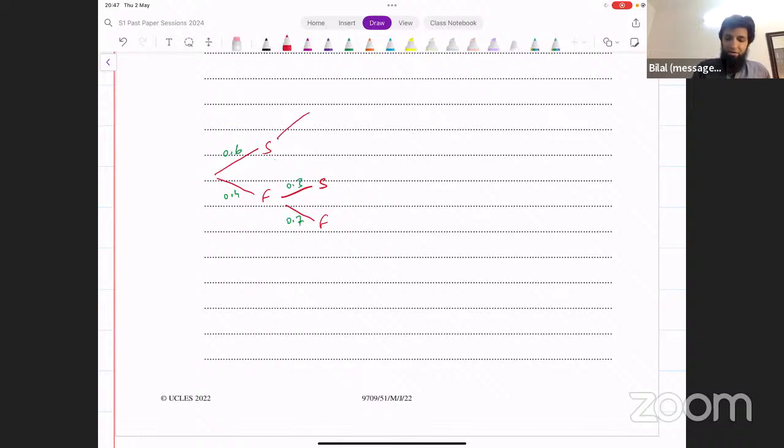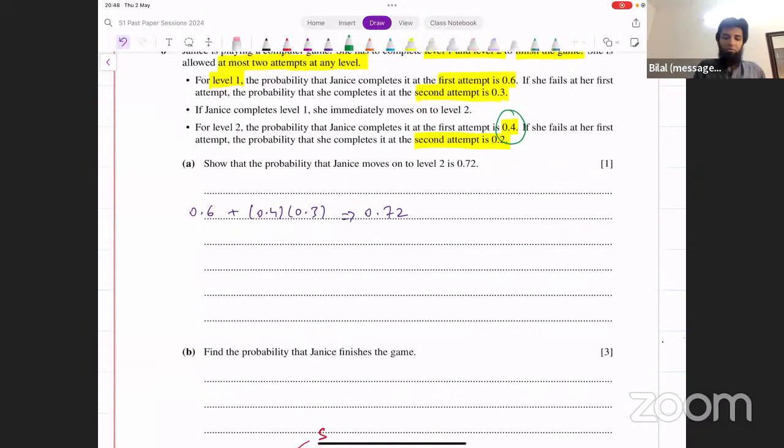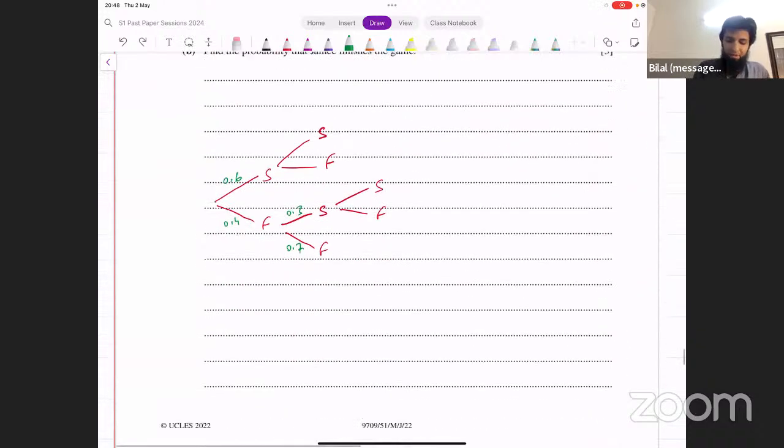Now, in the second level, she has 2 attempts again. She can either be successful or she can fail in her first attempt. What are the probabilities of success and failure in the first attempt? In level 2, 0.4 and 0.6. This is 0.4 and this is 0.6. If she is successful, the game stops there as well, right?